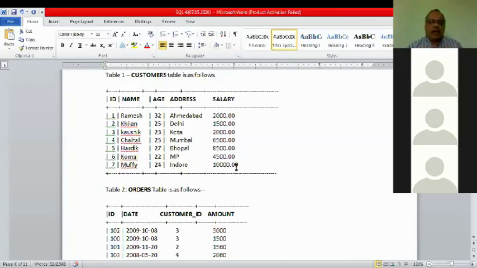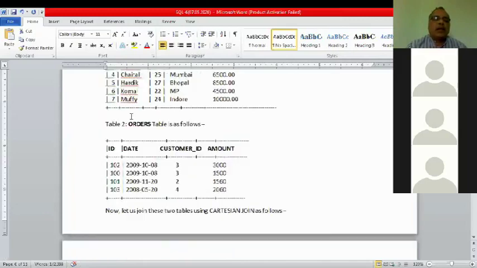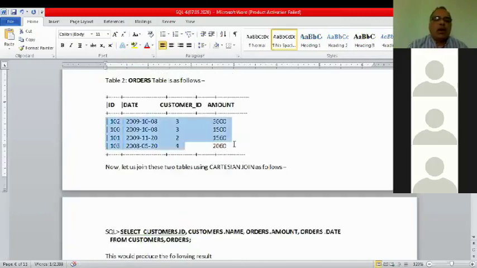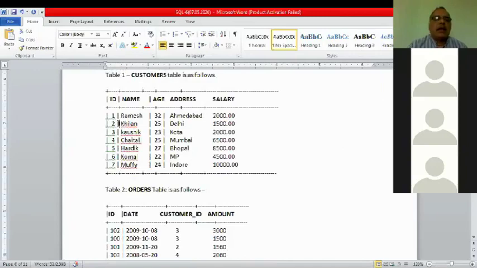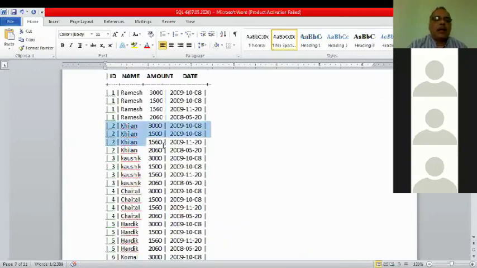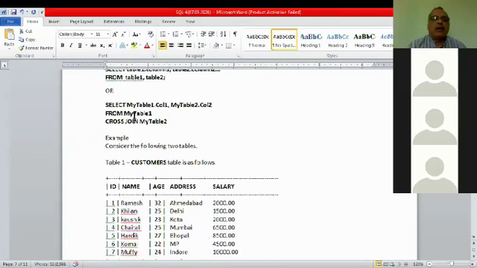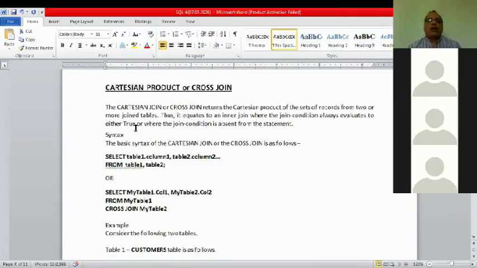Again, first record of the first table will be taken. Second record of the first table will be taken, and that will make a product with each record of the second table. That's why Ramesh is making a product with all of these. So there are 4 records, so 4 times it is coming. Next is this Kailan, 4 times it is coming. It is called Cartesian product or cross joining. Is it clear?